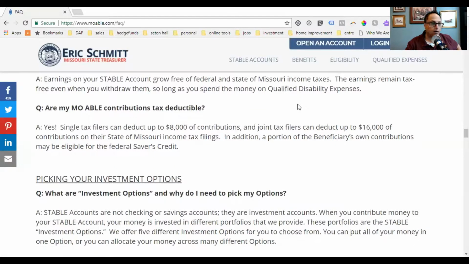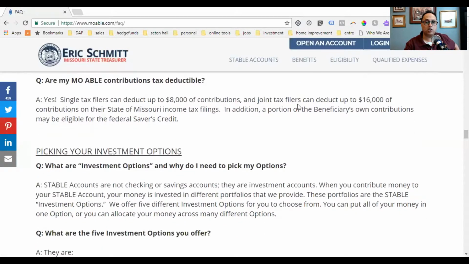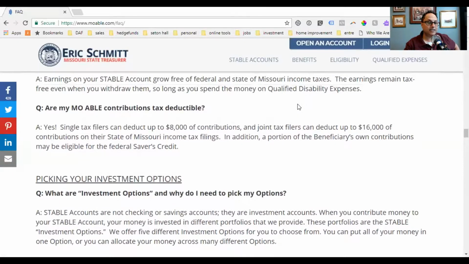Now, is there a tax deduction? The answer is yes. A single filer can deduct $8,000 and a joint filer can deduct $16,000, if you are a Missouri resident and you're putting money in a Missouri plan, which you could only do if you're a Missouri resident. So there really is a lot to benefit. If you live in Missouri, it probably makes more sense to contribute to a Missouri plan than to another plan, especially with this financial incentive.